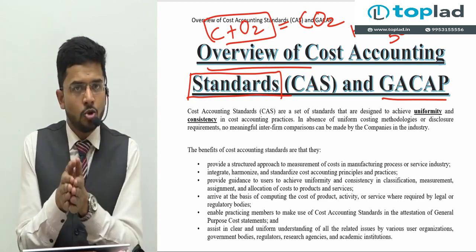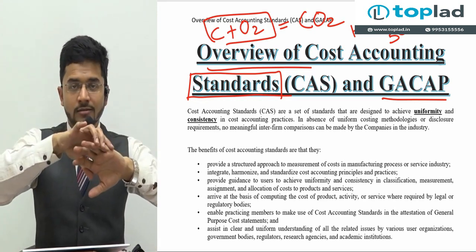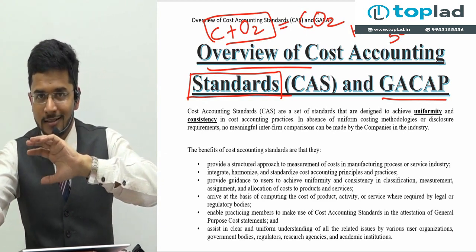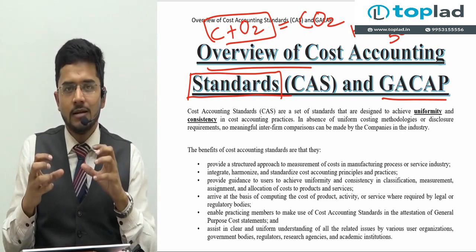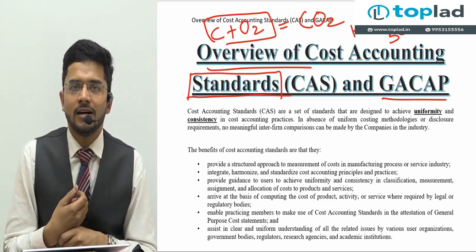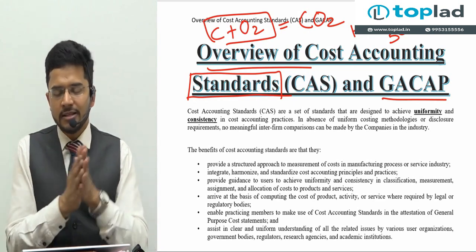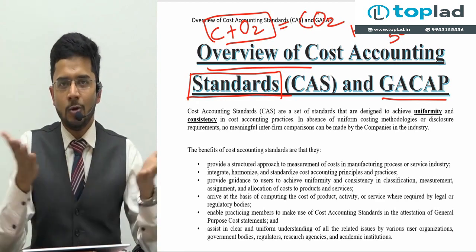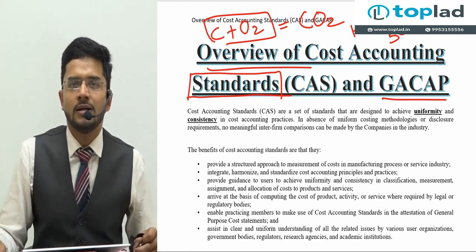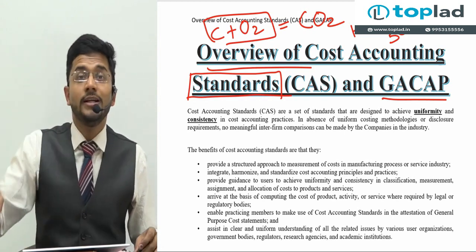So C plus O2 is equal to CO2. One element of hydrogen combined with two elements of oxygen is water. This is the chemistry principle which we had studied in our 8th or 9th standard when science was one of the mandatory subjects, and we had equation balancing in our syllabus. So this is a part of equation balancing which we had studied in chemistry. So what do you mean? I'm coming on to my point now.